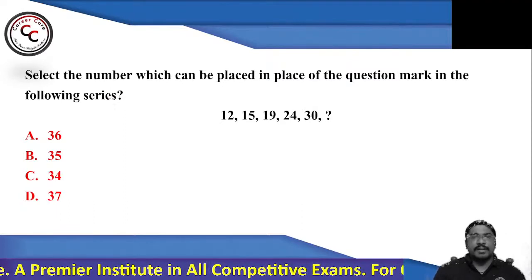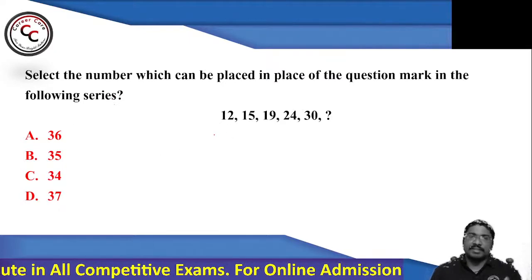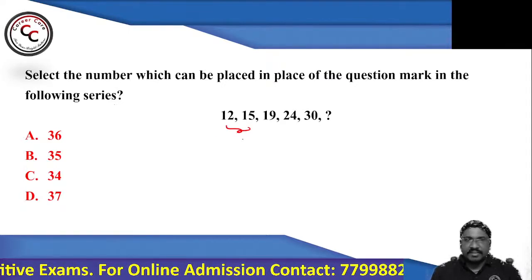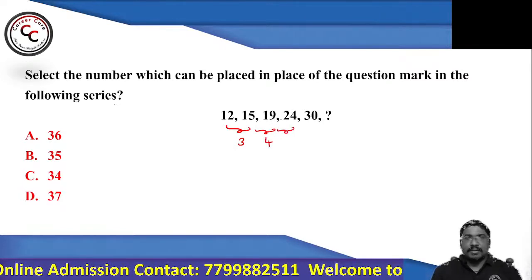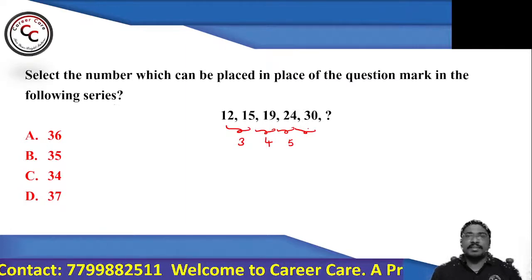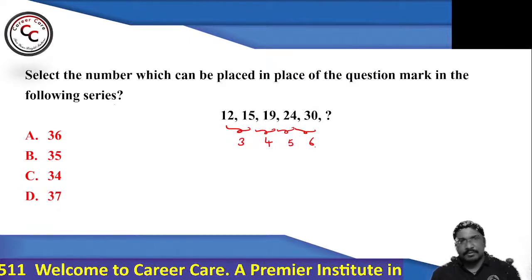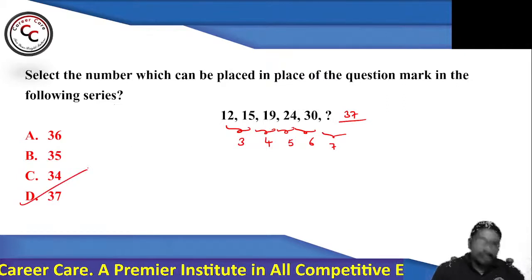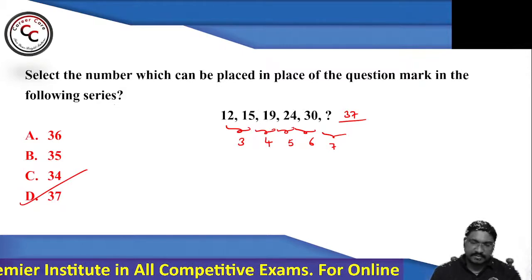So this particular number series is continuously increasing, not rapidly increasing. If it is continuously increasing, it can be some more difference or whatever it is. See, 12 and 15, the difference is 3. 15 and 19, the difference is 4. 19 and 24, the difference is 5. 24 and 30, the difference is 6. So 3, 4, 5, 6, and next it should be the case of 7. So 30 plus 7, if you add, you will be getting 37. Obviously, option number D. So as I said, this is one of the easiest questions in today's session.